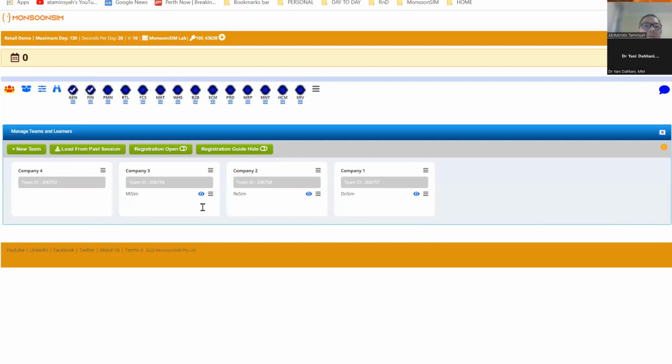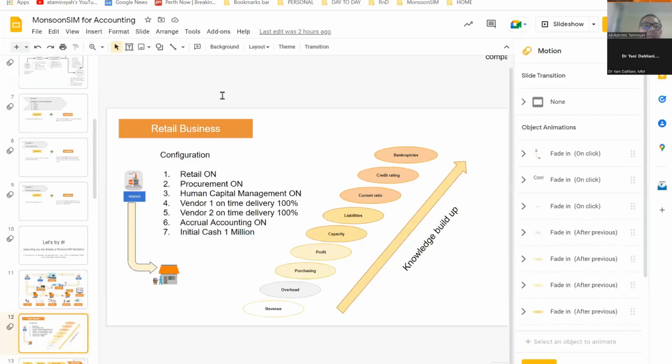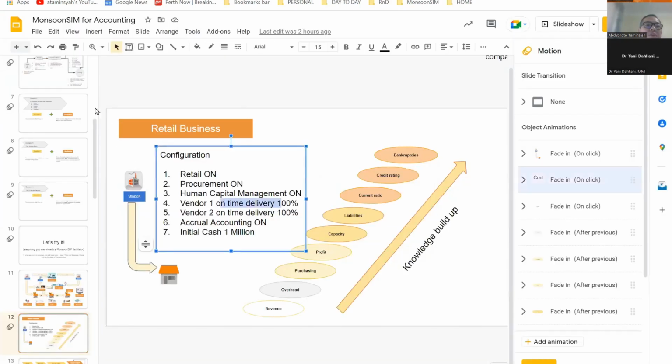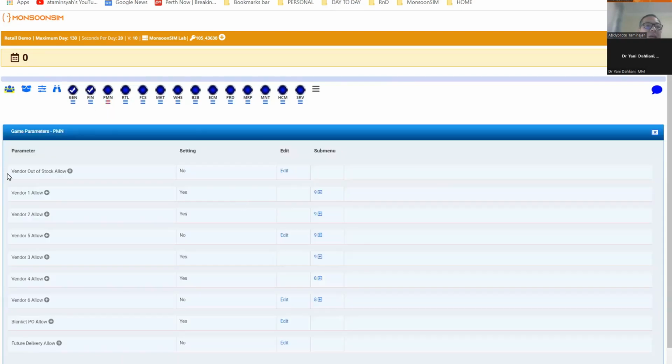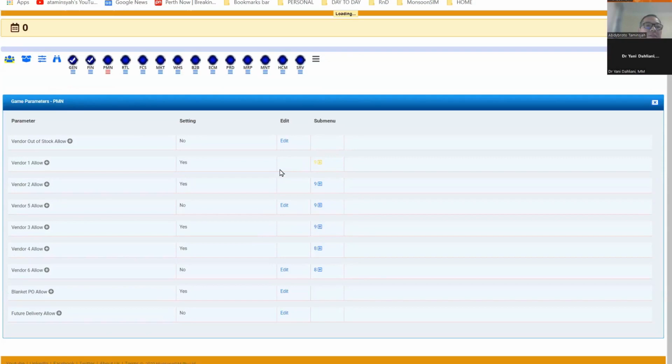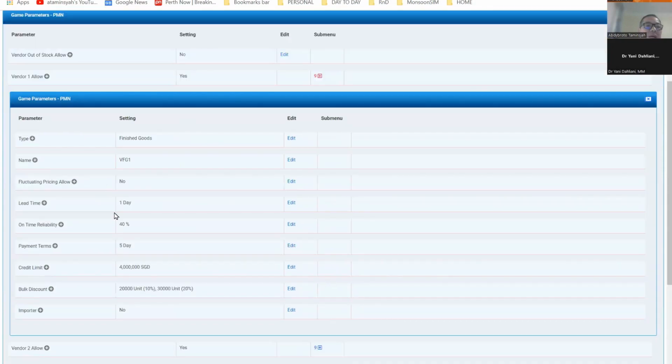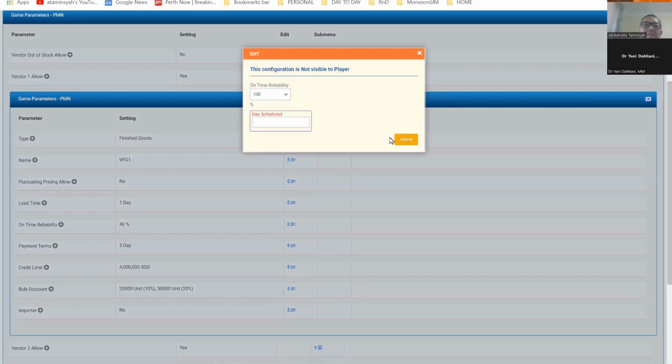And then I will turn on vendor 1. I will make the delivery on time to be, we have a vendor here, and I will set the delivery vendor, the on time to be 100% reliable.